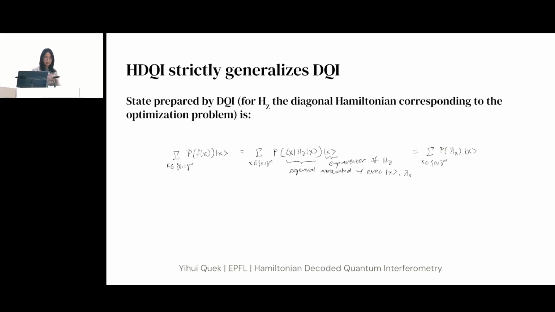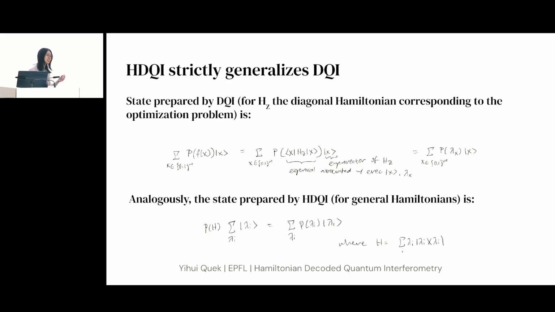Okay, so our algorithm strictly generalizes DQI in the sense that the state prepared by DQI is actually also a state of the form that I mentioned just now. If you look very carefully at the DQI algorithm, what it actually does is that it applies an arbitrary polynomial to the objective function, which turns out to just be some polynomial applied to the eigenvalue, and using that as the amplitude for the corresponding eigenstate. And what we do is very analogous. Now we have a general Hamiltonian, which doesn't just consist of Z Paulis, they can consist of any Paulis, and we apply a polynomial of the corresponding eigenvalue to the eigenstate.